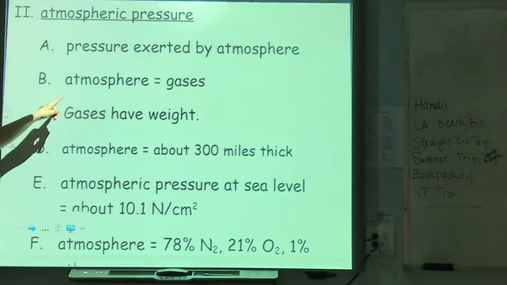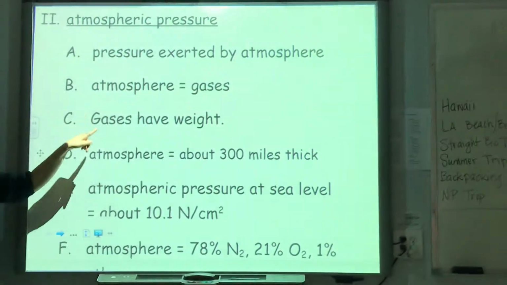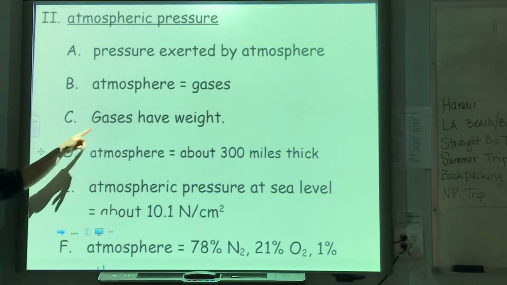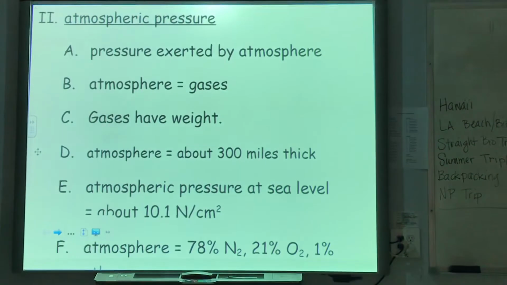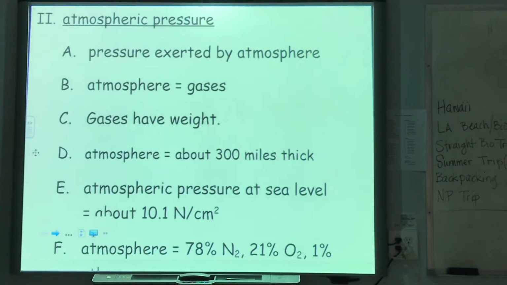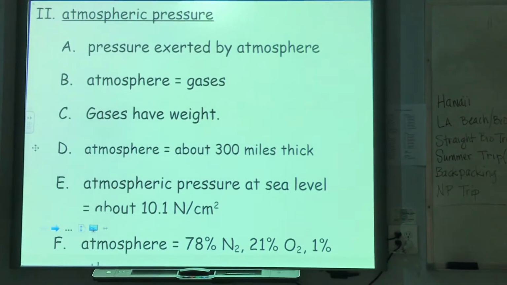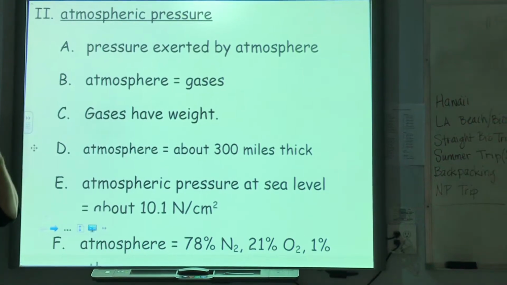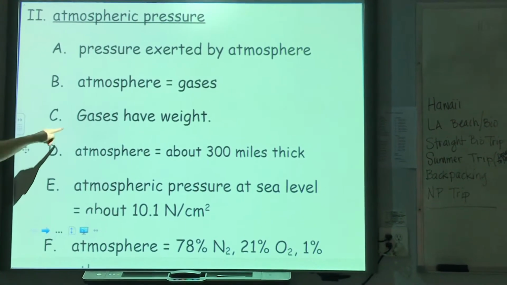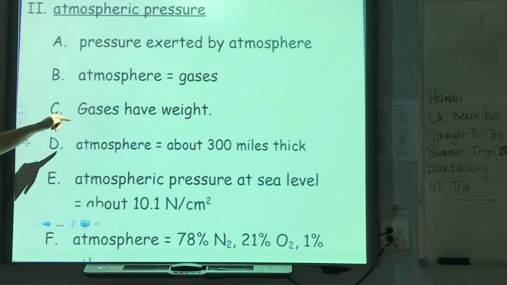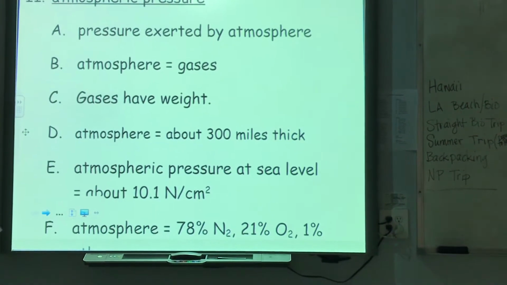Our atmosphere is made up of gases, and gases have weight. It doesn't seem like gases have weight when we're just walking around in air all the time. But when you consider we have like 300 miles worth of gas on top of us to the upper atmosphere, that gas has quite a lot of weight, okay?